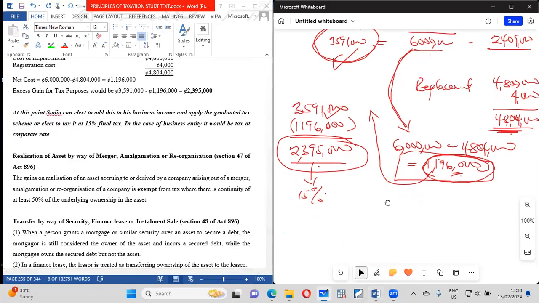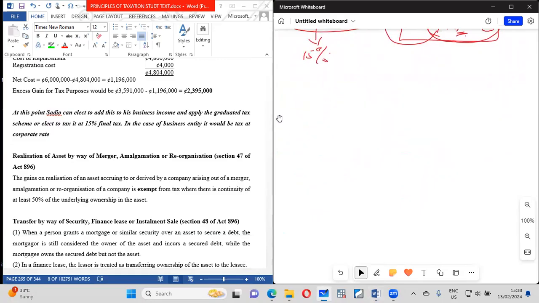All right, let's look at realization by merger and amalgamation. If there is a realization by merger and amalgamation, and that merger or acquisition doesn't exceed 50%, there is no tax effect. So let's say company A, which is 100% owned, and company B, which is also 100% owned.